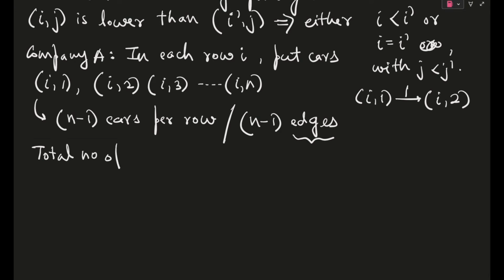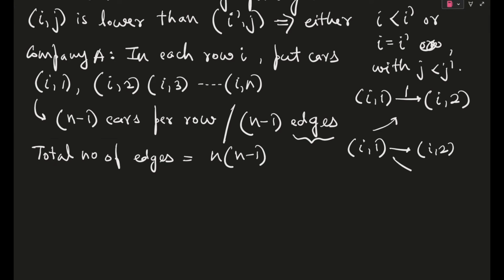Okay, one path systems. So after this, if we try to total the number of edges, or total number of paths also you can say, if you don't want to complicate the language, then this will actually be n times n minus 1. Why? Because for each point, for the (i, 1) point, you can go to (i, 2), you can go to (i, 3), and you can go dot dot dot till (i, n).